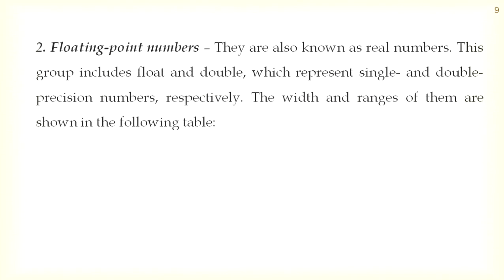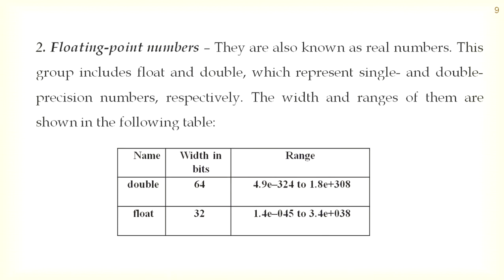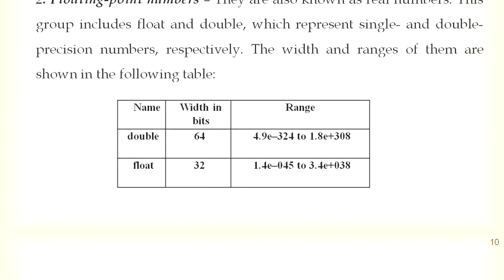Floating point numbers are known as real numbers. This group includes float and double, which represent single and double precision numbers respectively. The width and ranges of them are shown in the following table. For double, the width is 64 bits and for float, the width is 32 bits.